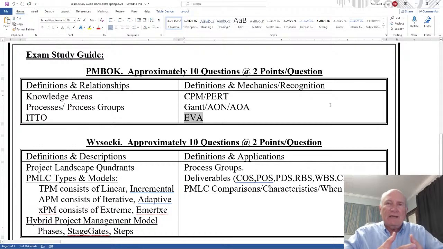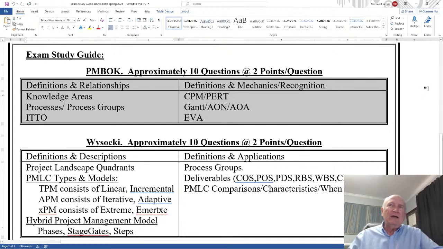How to read it, how to calculate it, how to interpret it. So all of that is part of definitions and interpretations. And so there's 10 questions right there. Approximately 5 and 5: 5 on the left, 5 on the right. Okay? And so that's PMBOK. And so I recommend you just have everything laid out so you know where everything is as you go through.